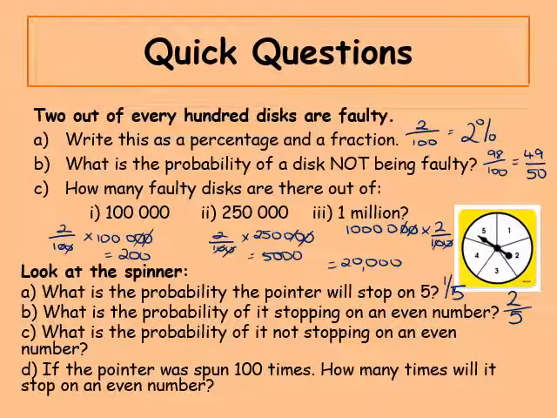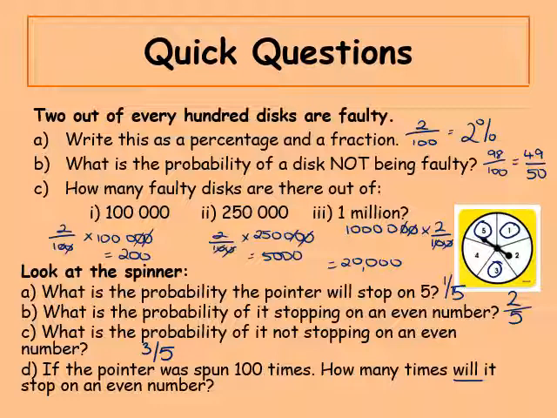So next up, what is the probability of it not stopping on an even number? So what's the probability of stopping on an odd number? 1, 3, and 5. There are 3 ways out of 5. If the pointer was spun 100 times, how many times will it stop on an even number? Well, first of all, just because we can make a prediction doesn't mean that it's definitely going to happen that way. So I would like us to use the word maybe, how many times would you expect it to stop on an even number?